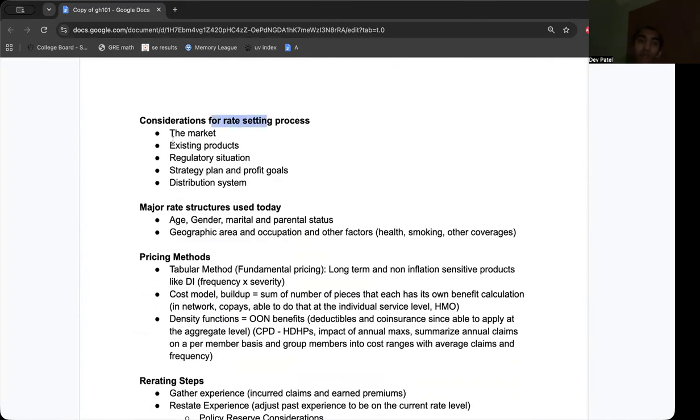Considerations for rate making. You want to look at market conditions, what existing products are there, your own strategy and profit goals, and what's the regulation.